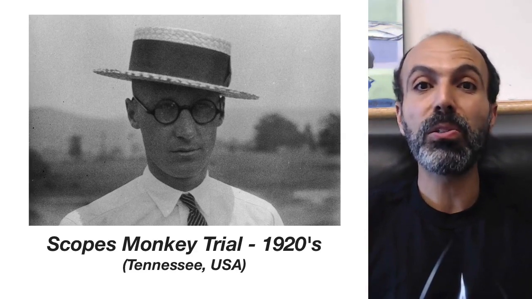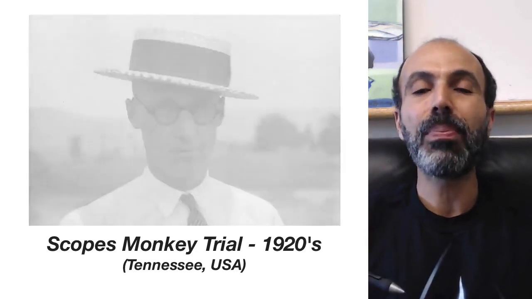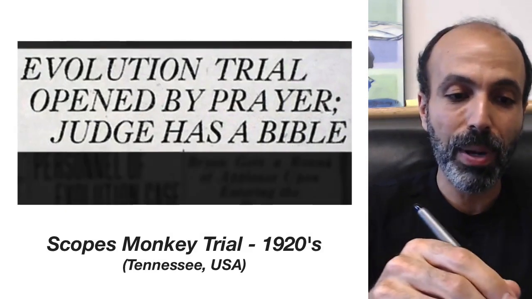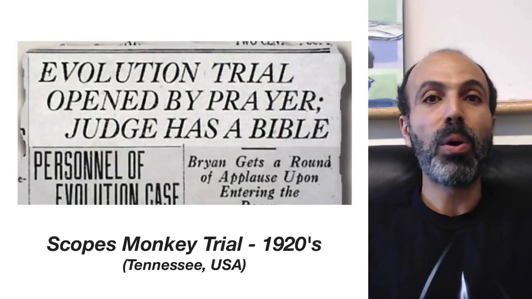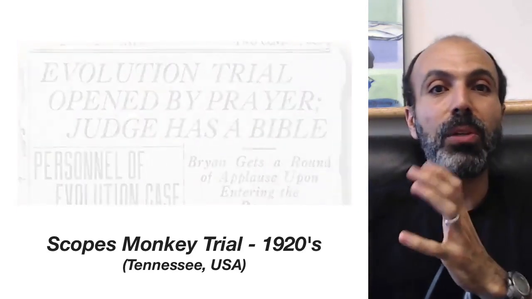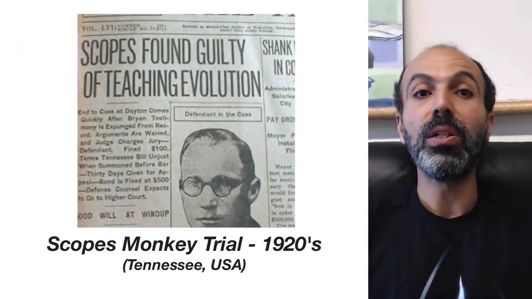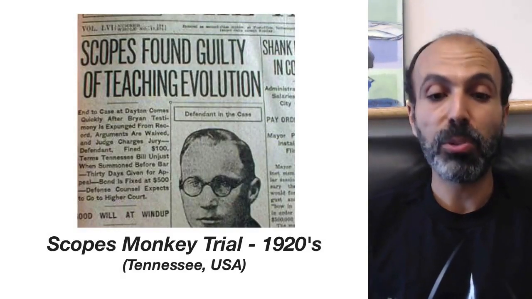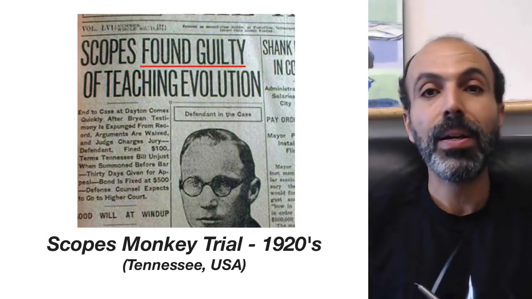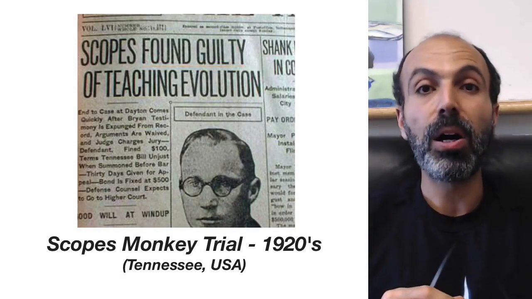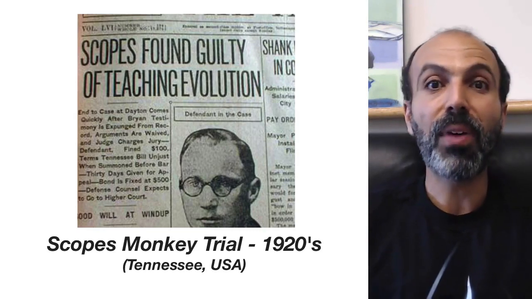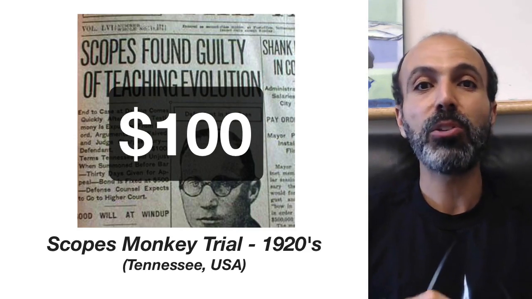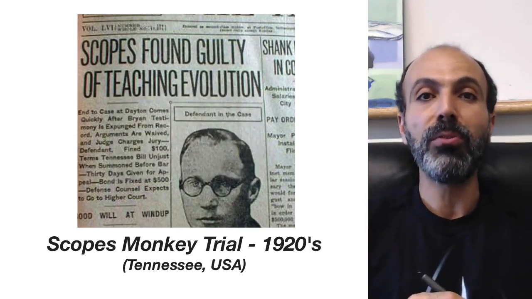He was taken to court as a result of this, and in a very highly publicized trial, as you can see from some of these headlines, "Evolution trial opened by prayer, judge has a Bible." It brought out all the people who are against evolution on one side and for the teaching of evolution on the other side. Now, John Scopes did actually violate the law. As a result of that, he was found guilty. However, trivializing this law and showing how ridiculous it was, he was fined a mere $100, which was not that much money. So this was actually a big victory for the pro-teaching evolution community.